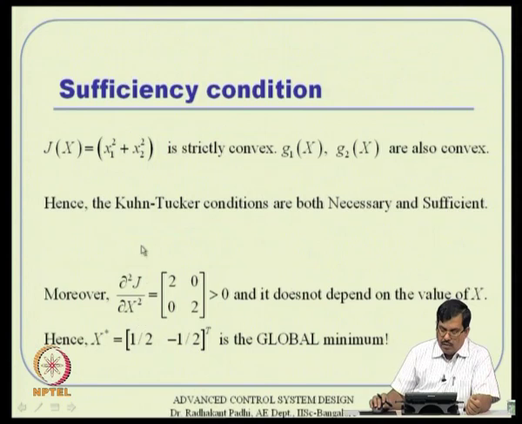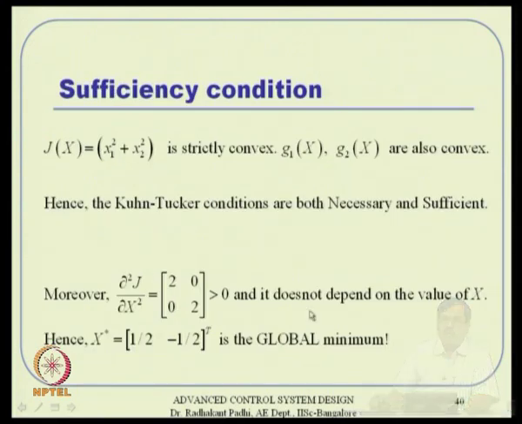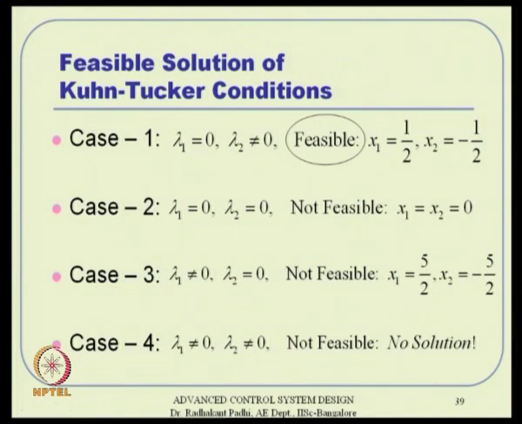And also remember that del square J by del x square turns out to be this, whose eigenvalues are strictly positive, 2 and 2. That means del square J by del x square is a positive definite matrix, and it does not depend on the value of x, and hence whatever solution we got here is a global solution, a global minimum. So this is another way of analyzing whether the solution is global or not.